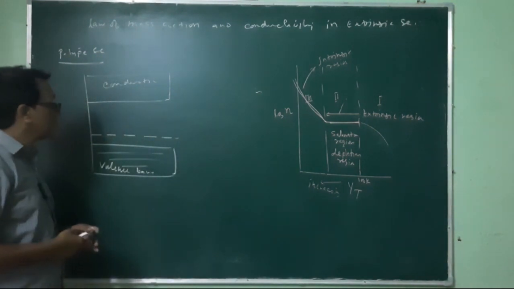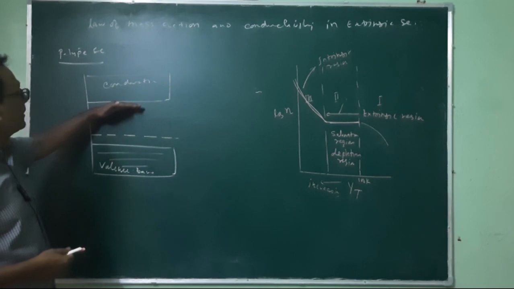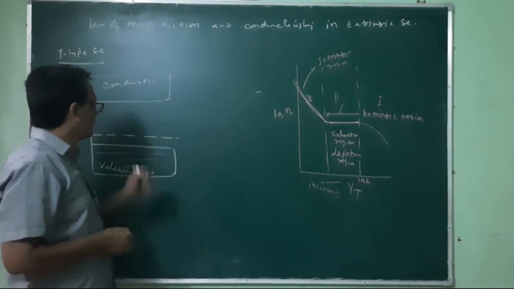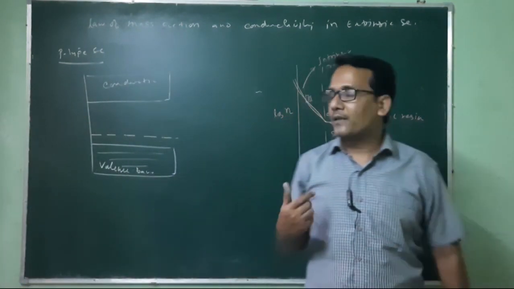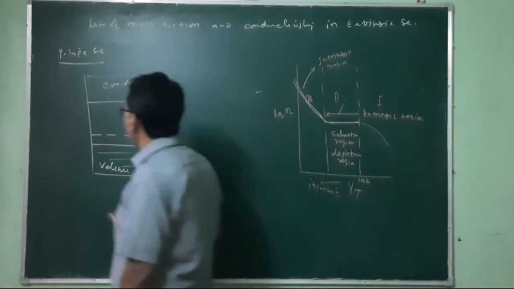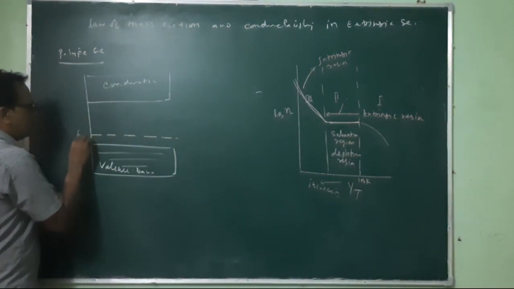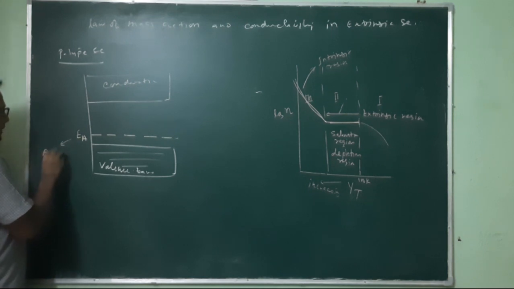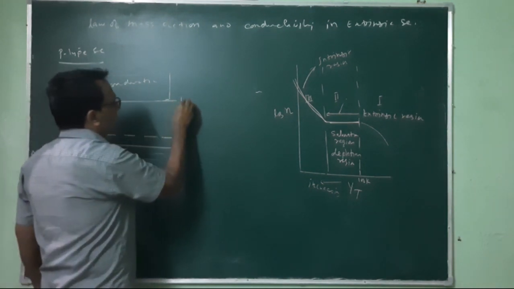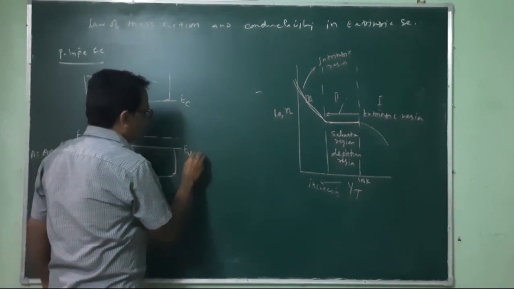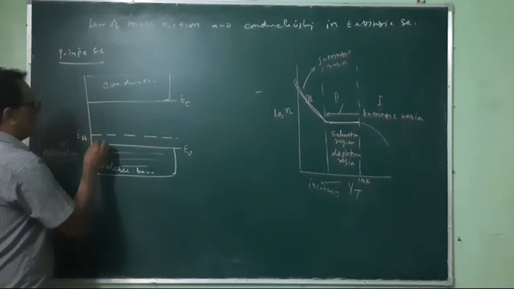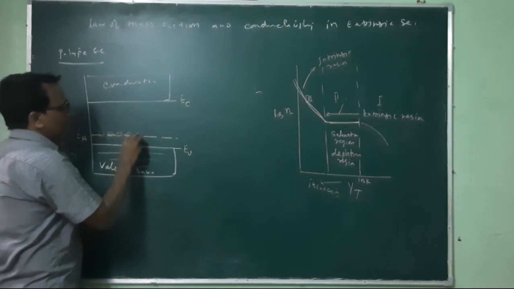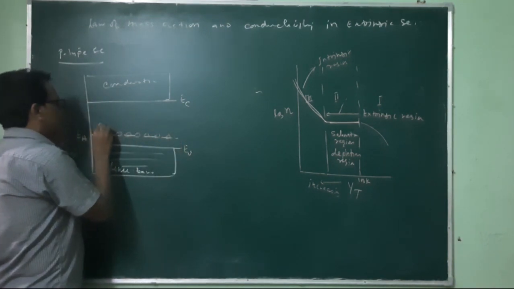So in the case of N-type semiconductor, the dopant level is near the conduction band, and in P-type semiconductor, it is near the valence band. In the first case, it is the donor level because the electrons are donated by the atom, and here it is represented by EA, which is the acceptor level. A stands for acceptor, this is EC, and this is EV, and the dopant material atoms are aluminium. So these are the inert aluminium atoms.